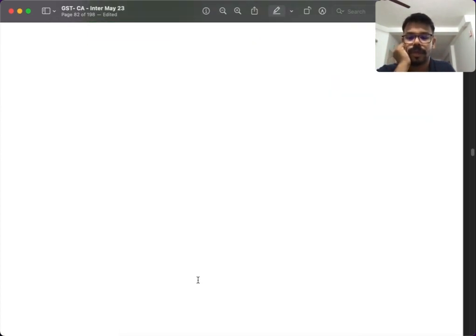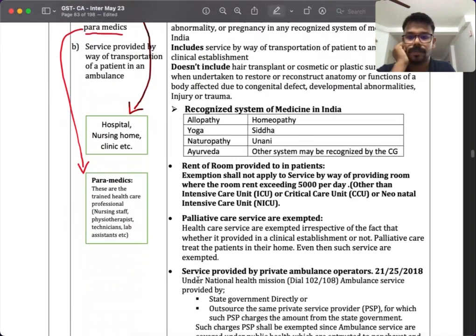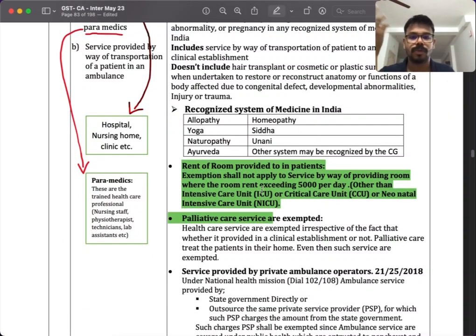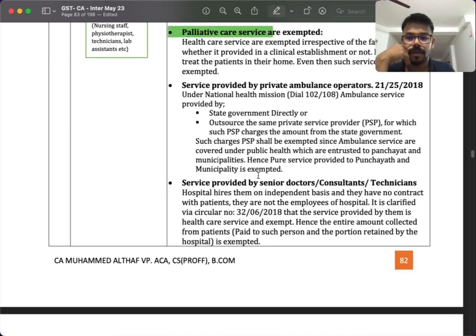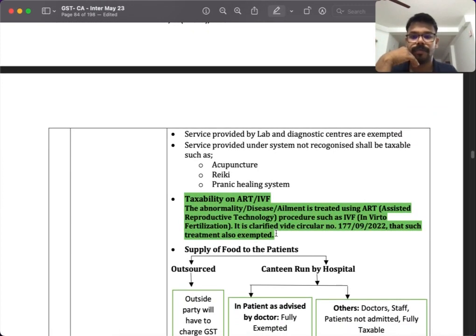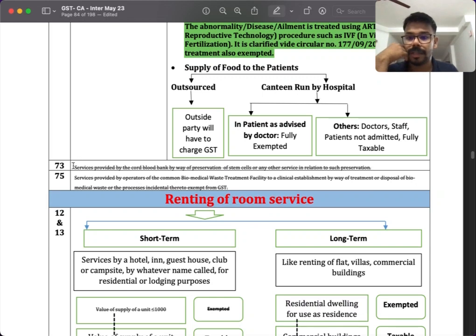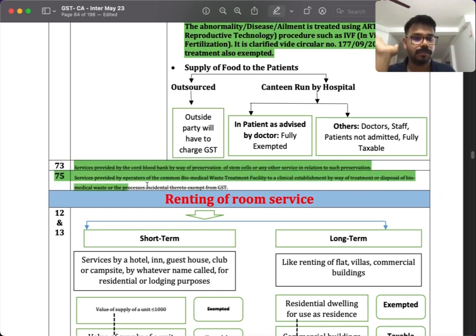Okay, this one. Then the next amendment is in the healthcare service, an important amendment. This one is a very important amendment. That means a room charging more than 5,000 per day is taxable. And then another amendment we have is this one, taxability on ART and IVF. That's a clarification. Then very importantly, these two things have been removed. Those two things are removed, so no more exemption for that.